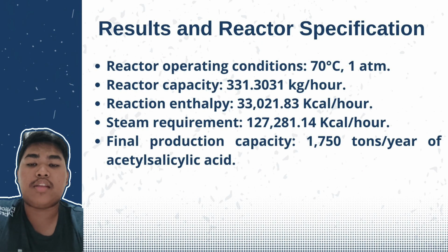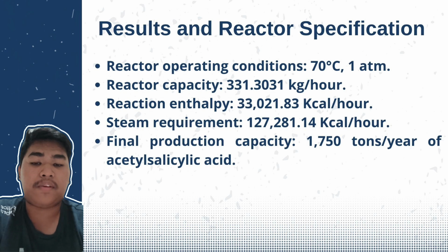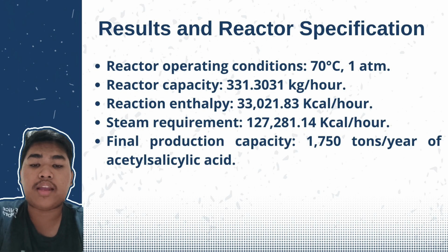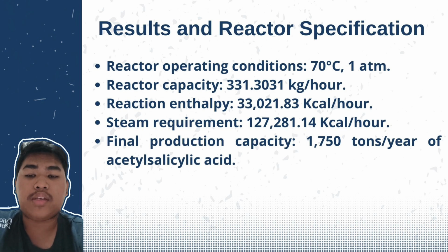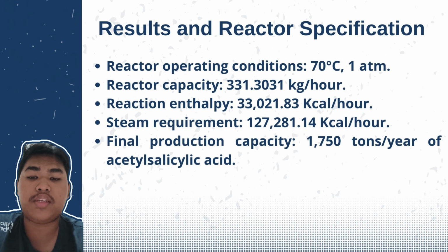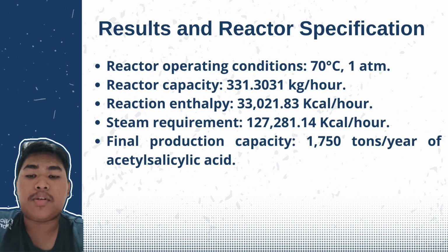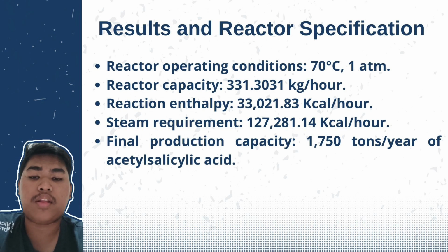Okay, let's get into the result and reactor specification. Number 1 is reactor operating condition is at 70 degrees Celsius and 1 atmosphere. Number 2 is reactor capacity is at 331 kg per hour. The number 3 is reaction enthalpy is at 33,021.83 kcal per hour.